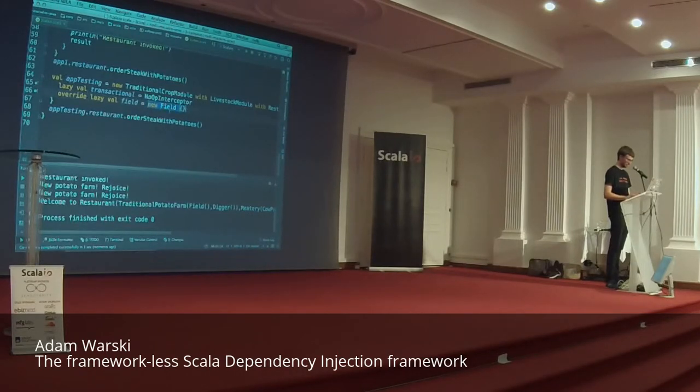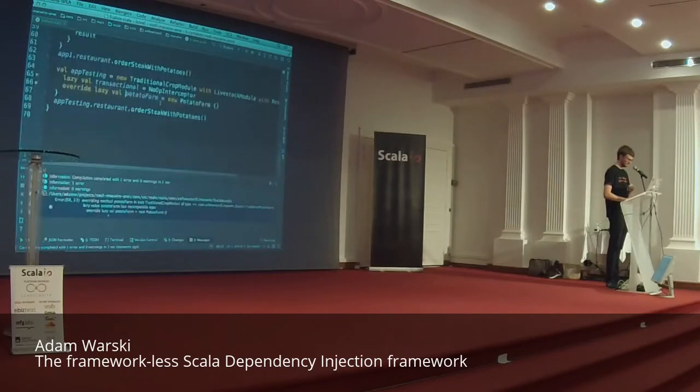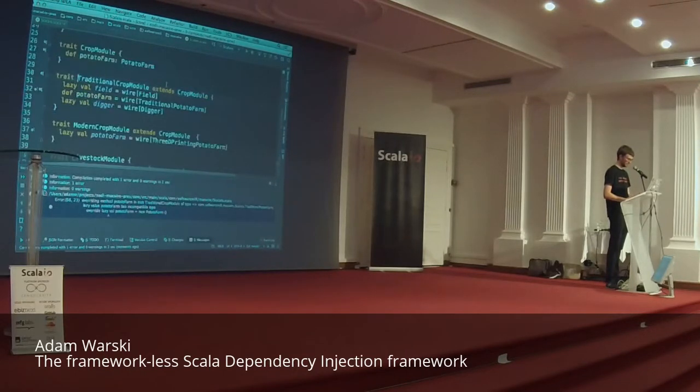So the potato farm would be better. Because it has some dependencies, potato farm and new potato farm. Okay? Now it won't compile. Yeah, of course it doesn't, because we have to say here that it's actually a potato farm so that we can override it.